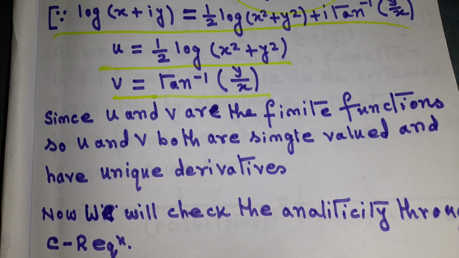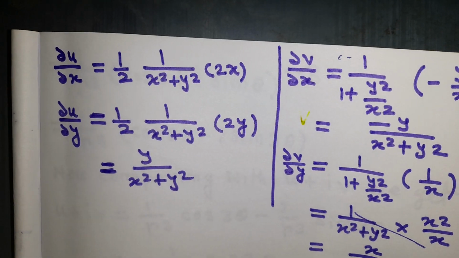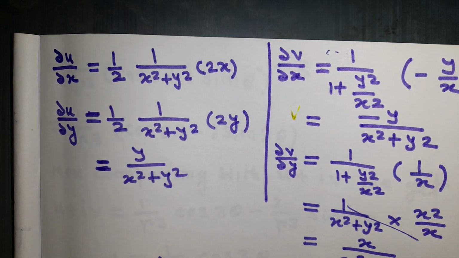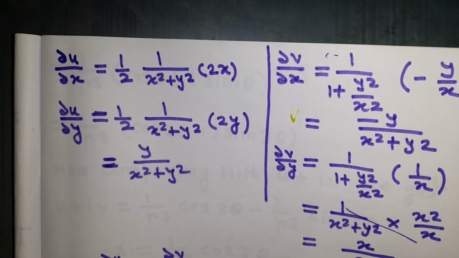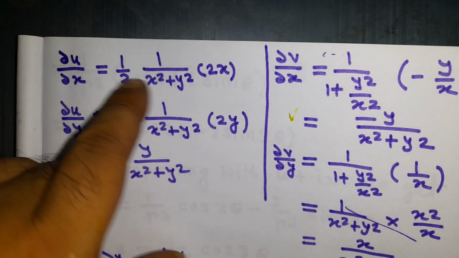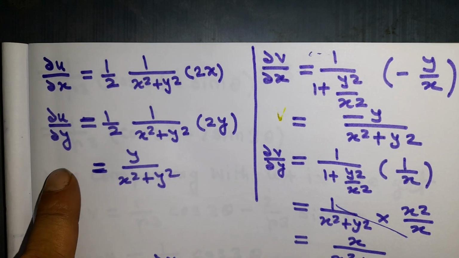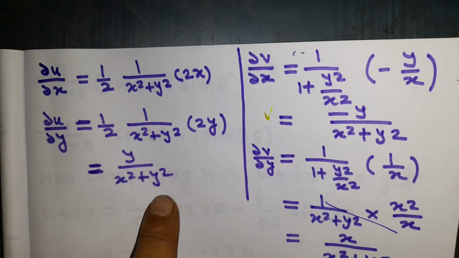Now we will check the analyticity through the CR equations. We first differentiate u with respect to x: half of 1/(x² + y²) times 2x, the 2 cancels, so ∂u/∂x = x/(x² + y²). For ∂u/∂y, half of 1/(x² + y²) times 2y gives y/(x² + y²).